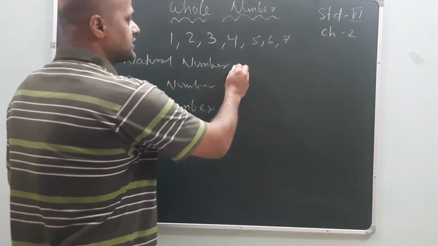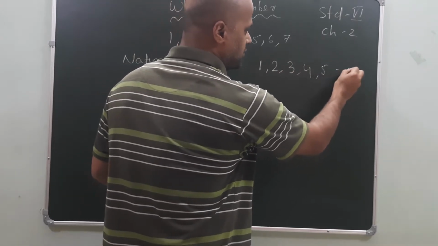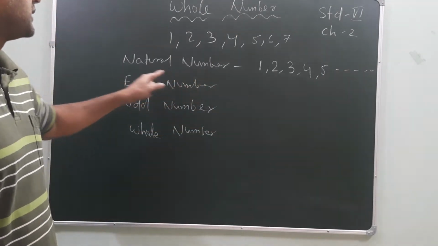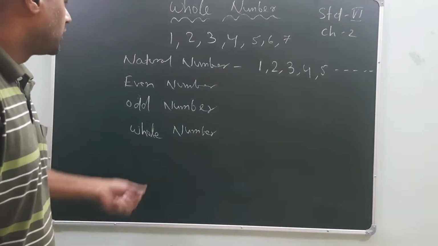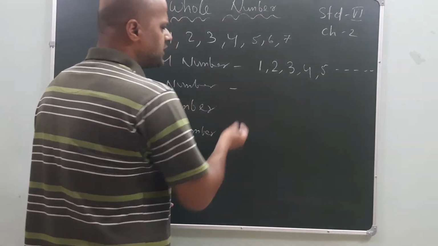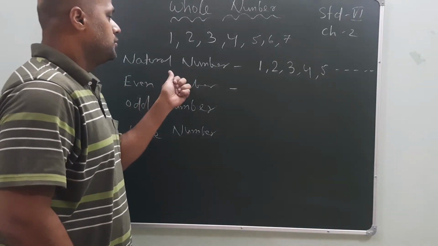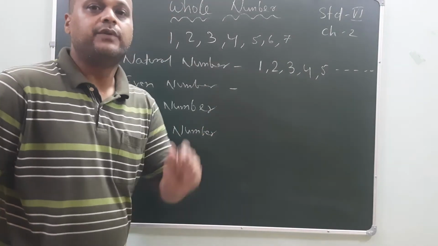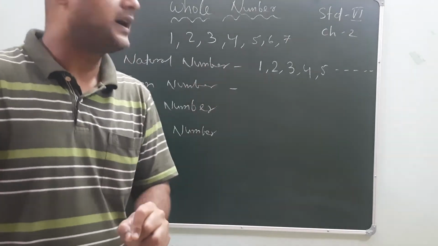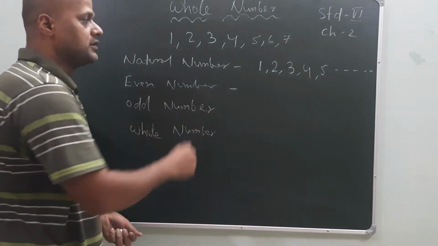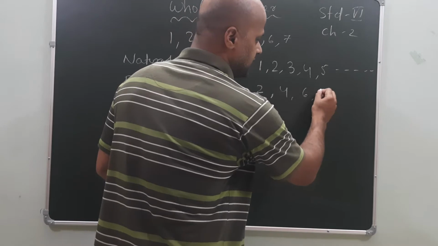The number system which starts from 1, 2, 3, 4, 5 and so on, that number system is called the natural number system. Now come to the even number. What do you mean by even numbers? Those natural numbers which are divisible by 2 are called even numbers. Example: 2, 4, 6, 8 and so on.